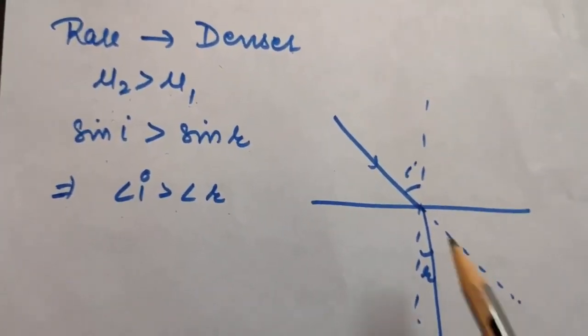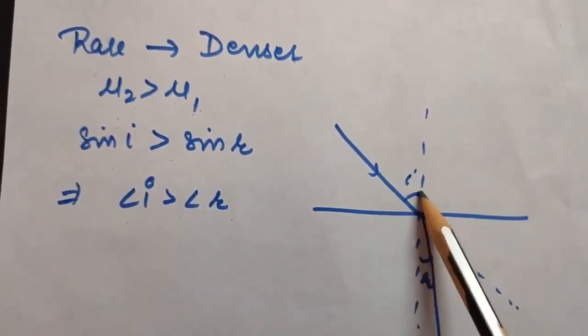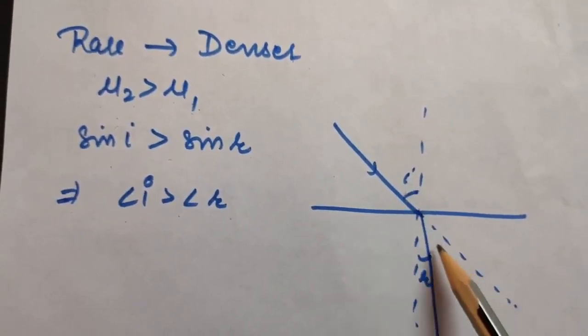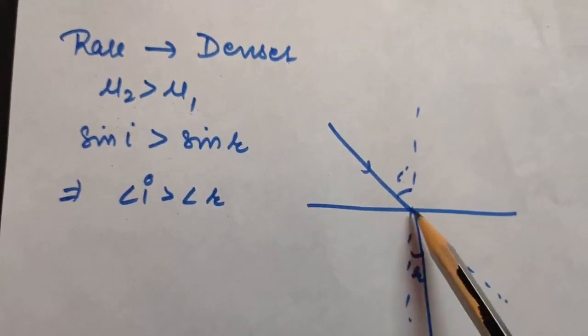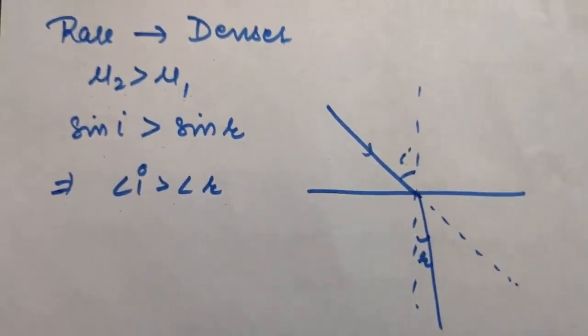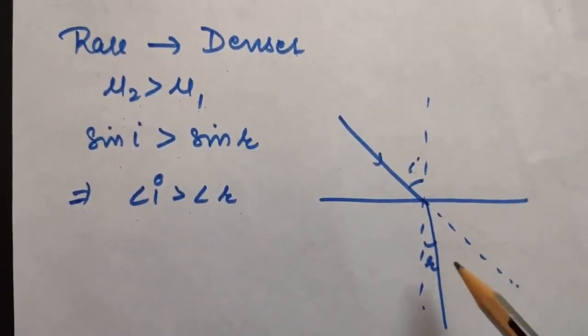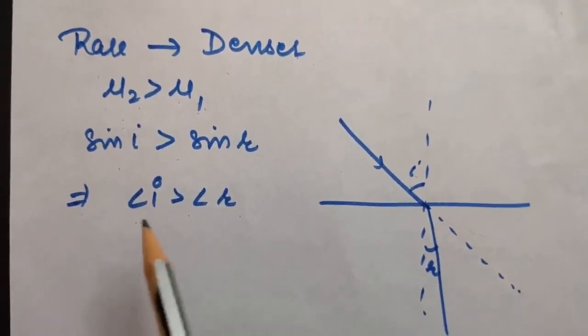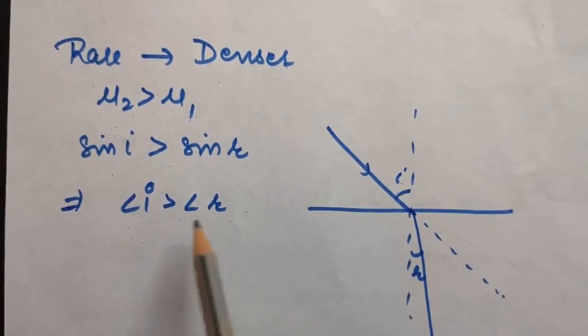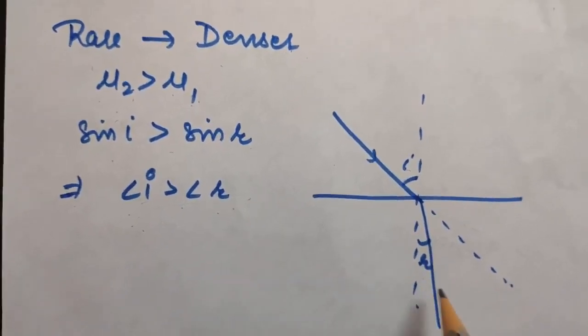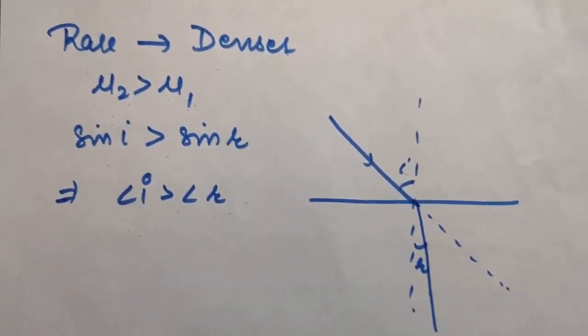Now look in the diagram. If this is the angle of incidence, then I can be greater than R only when the light ray bends towards the normal. If it bent away from the normal, then the angle of refraction would become greater than the angle of incidence. But as we have seen here, angle I should be greater than angle R. So this can only happen when the ray bends towards the normal.